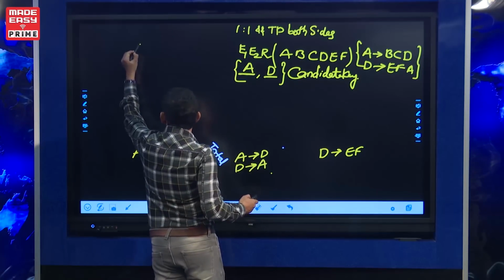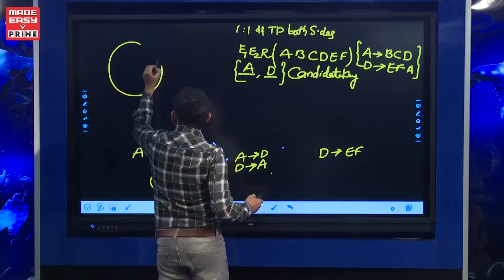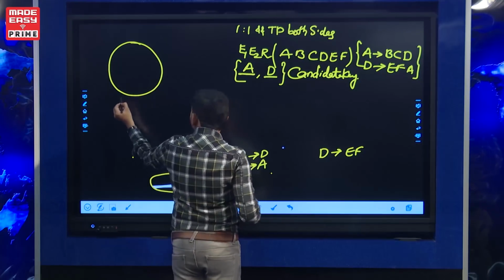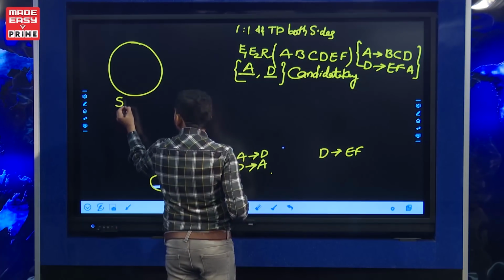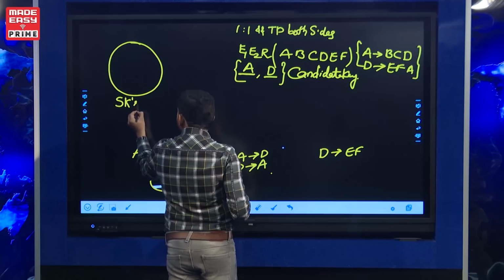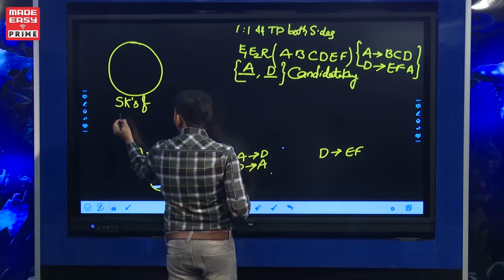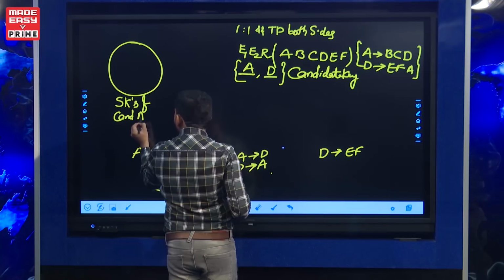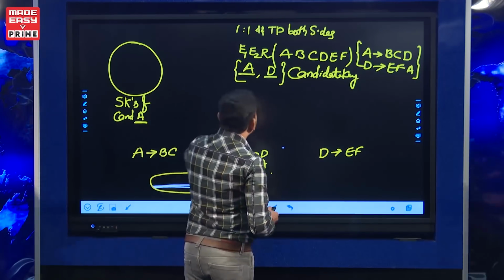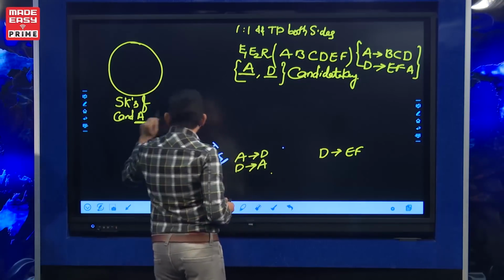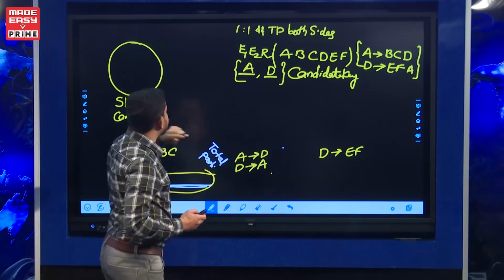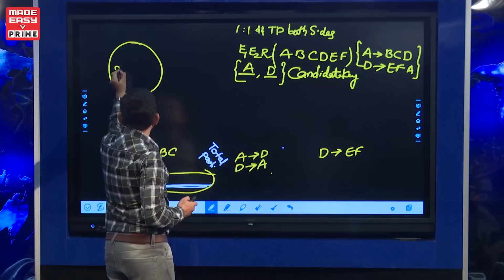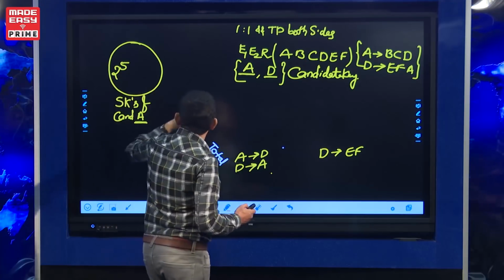To find all super keys, consider candidate key A first. Total 6 attributes, right? So A combined with any subset of the remaining 5 attributes gives 2 power 5 super keys.